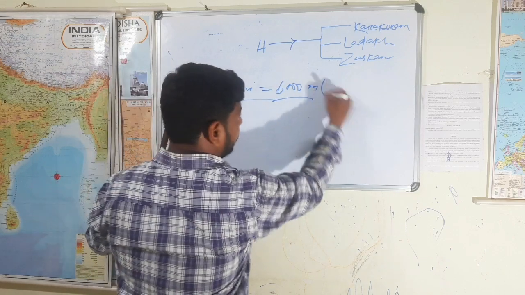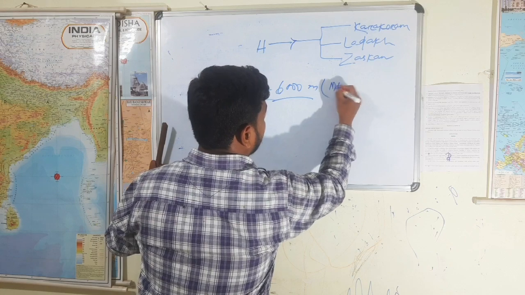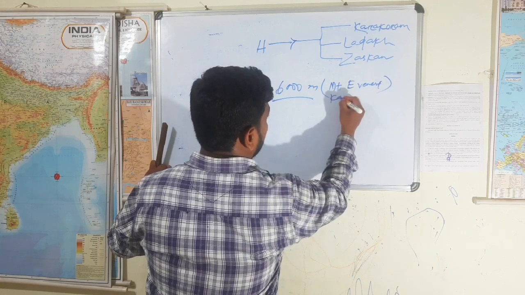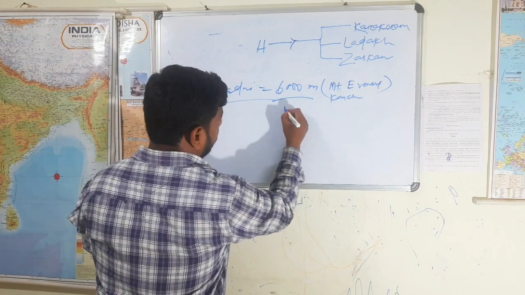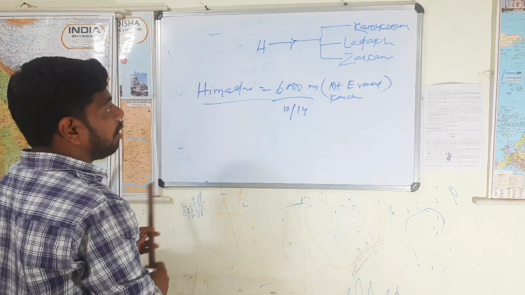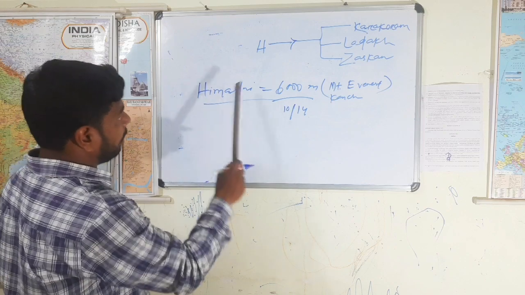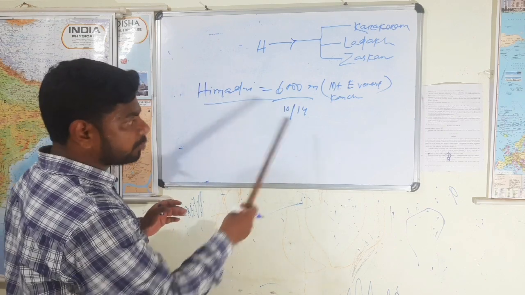The highest peak in the Himadri is Mount Everest. In fact, Kanchenjunga is also located here. And 10 out of the 14 highest peaks of the world are found only in the Himalayan ranges, and few are in the Himadri, right? Few means what? Almost all.